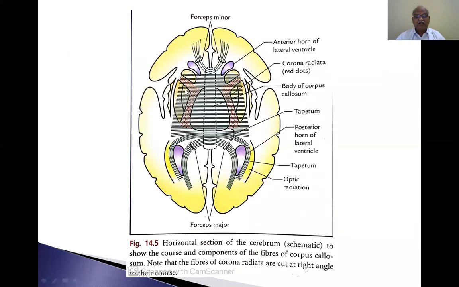Now this is a horizontal section of the cerebrum, schematic, to show the course and components of the fibers of the corpus callosum. This is the body of the corpus callosum. This is a schematic diagram. These are the fibers arising from the anterior part of the corpus callosum. This is the body of the corpus callosum.